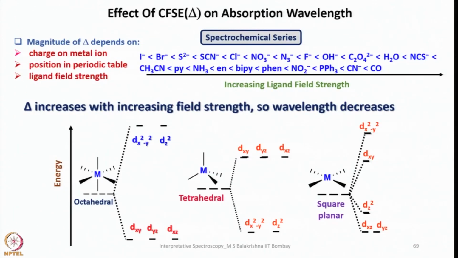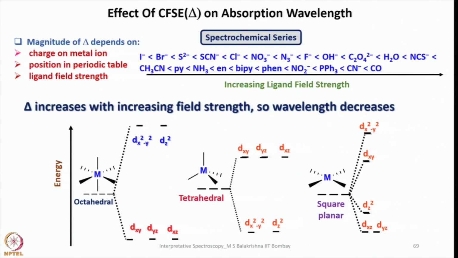Then let us look into what are the factors that affect crystal field stabilization energy and absorption wavelength. The absorption wavelength is directly related to the crystal field stabilization energy, and that is governed by the spectrochemical series. I have given here a very extended spectrochemical series, and most of the ligands are included. The magnitude of delta depends on the charge on the metal, whether it's in +1, +2 or +3 state, and also on the position in the periodic table.